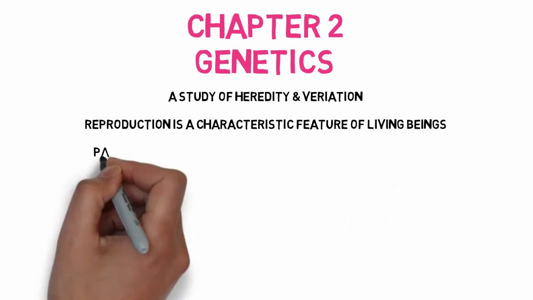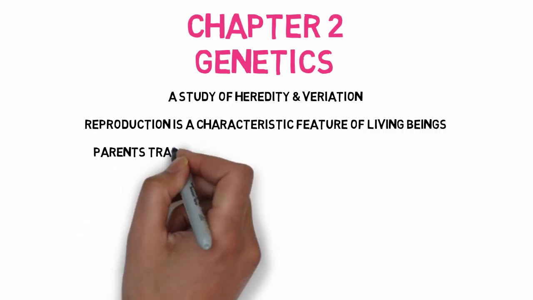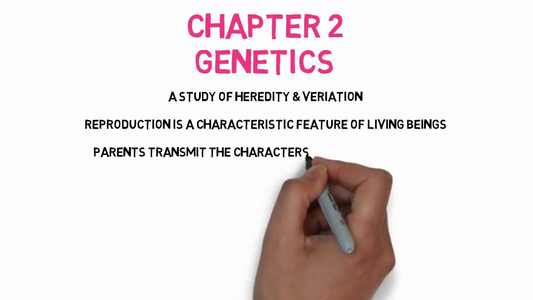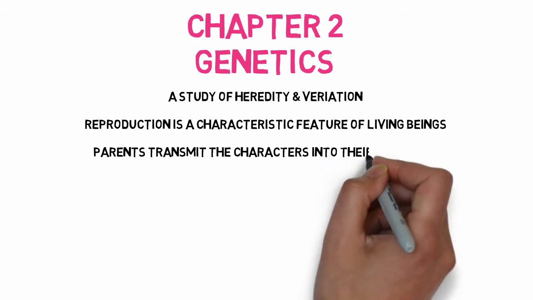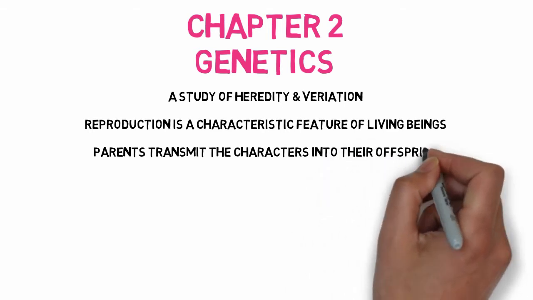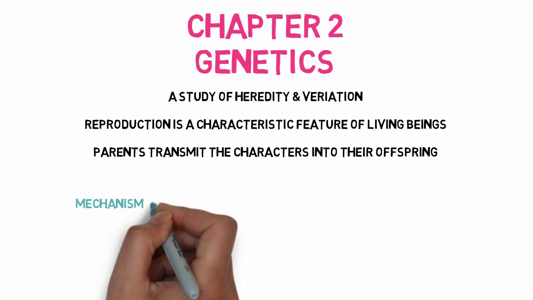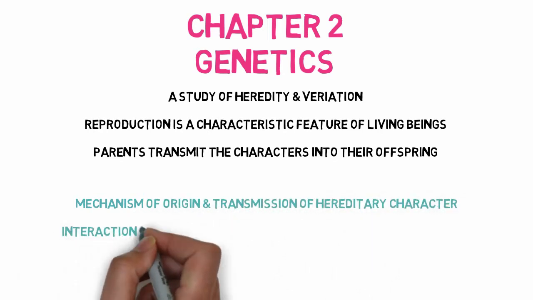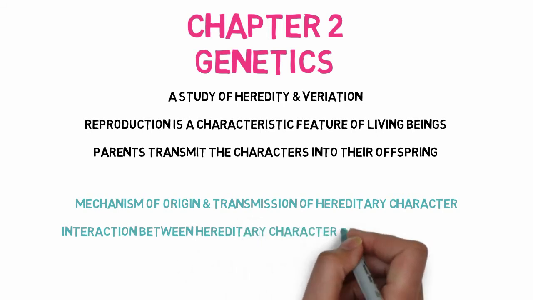Reproduction is a process by which parents can produce their offspring, and not only that, but they can also transmit the characters into their offspring. So in genetics we are going to study the mechanism of origin and the transmission of hereditary characters, as well as explain the interaction between them.